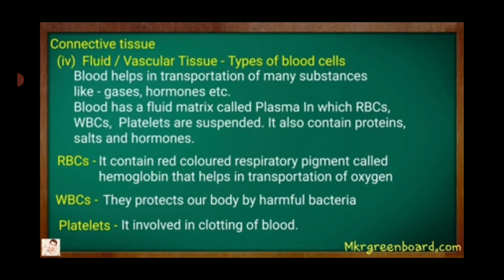WBCs protect our body from harmful organisms such as virus, bacteria, fungi, etc. Third one, platelets. They are involved in clotting of blood. That means they help in the clotting of blood.